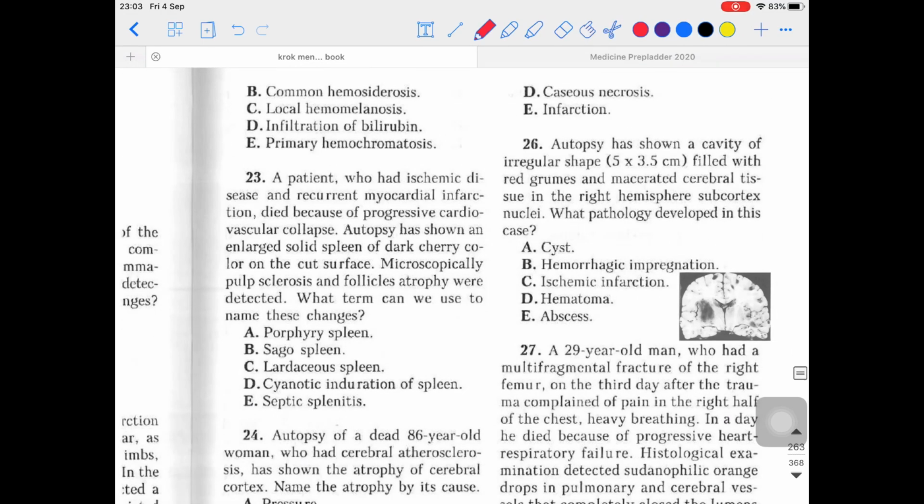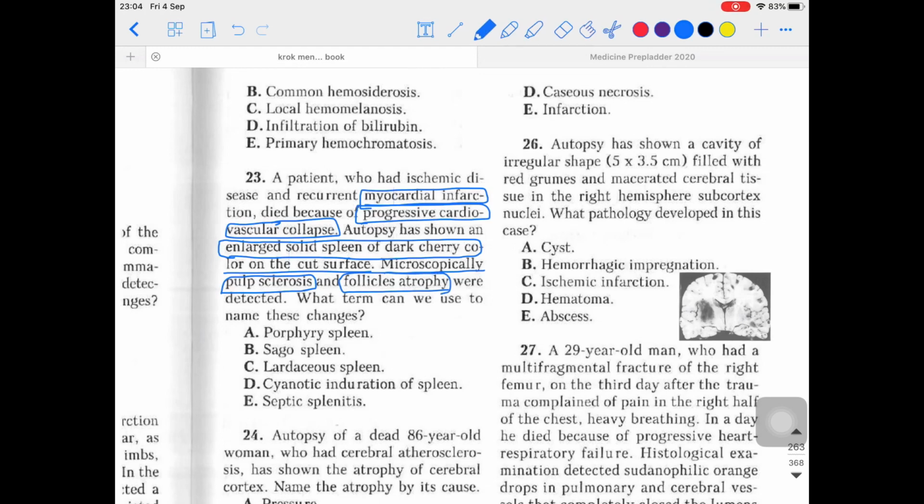Question 23. A patient who had ischemic disease and recurrent myocardial infarction died because of progressive cardiovascular collapse. So they are talking about the MI. Autopsy has shown an enlarged solid spleen of dark cherry color on the cut surface, very important for us. Microscopically, I told you already, macroscopic and microscopic findings are important for us. Microscopically, pulp sclerosis and follicle atrophy were detected.